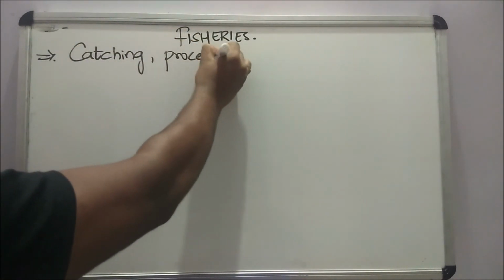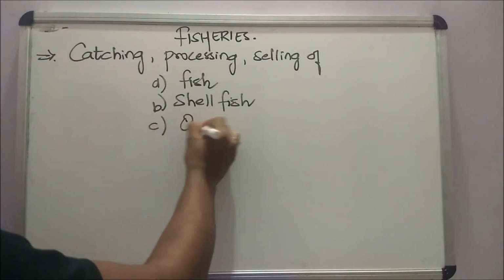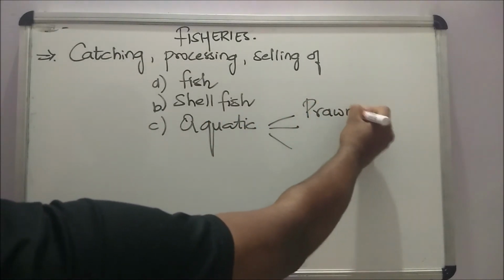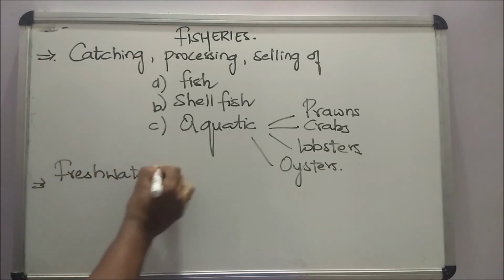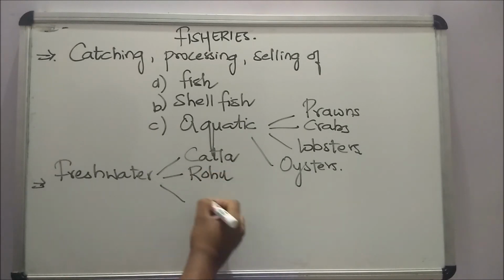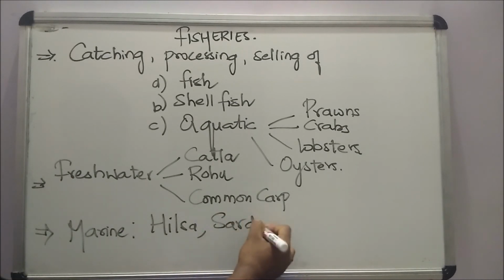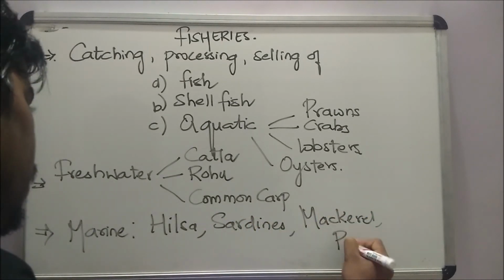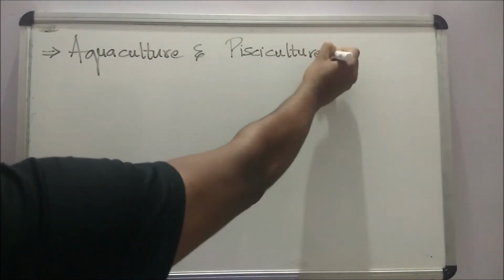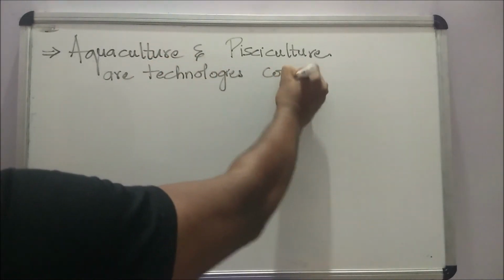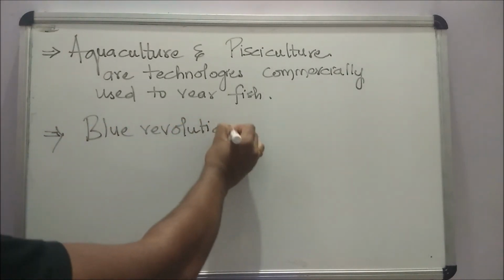Fisheries include catching, processing and selling of fish, shellfish and other aquatic animals like prawns, crabs, lobsters, and edible oysters for food. Some of the freshwater fish used under fisheries are catla, rohu and common carp. Some of the marine fish included under fisheries are hilsa, sardines, mackerel and pomfrets. Aquaculture and pisciculture are the technologies which are commercially used for rearing fish. The blue revolution is being implemented along the same lines as the green revolution.